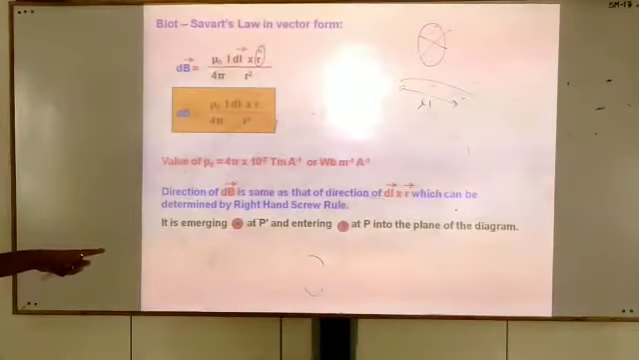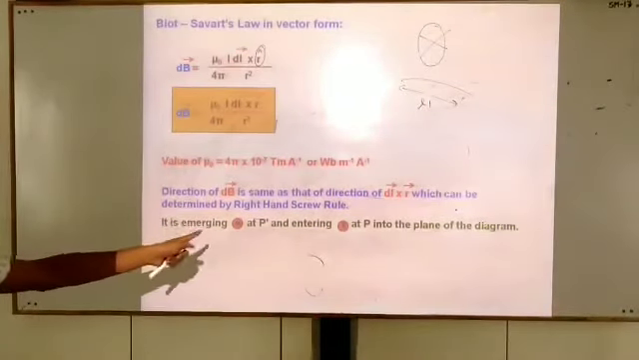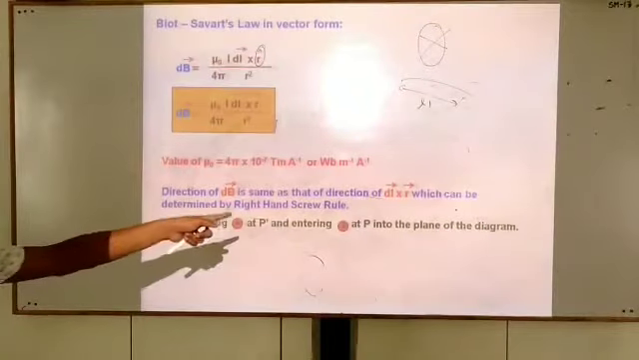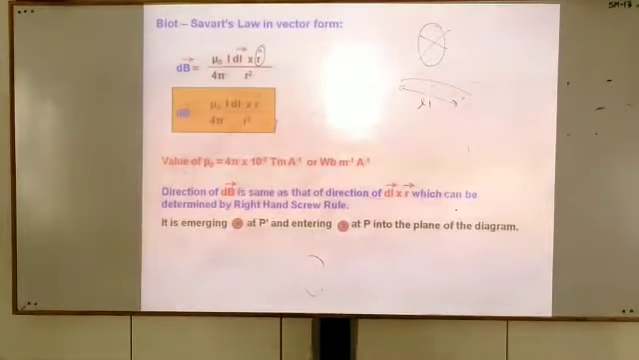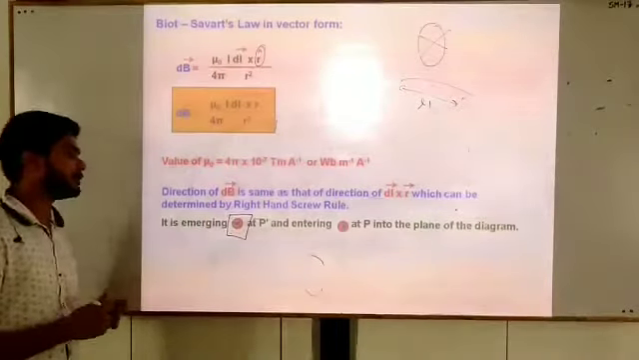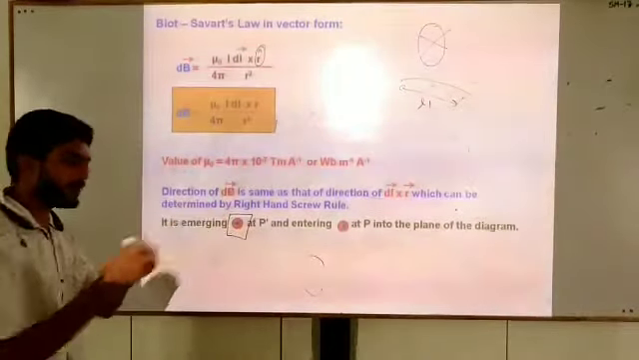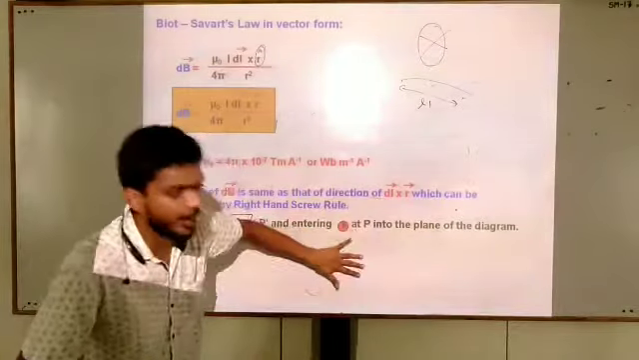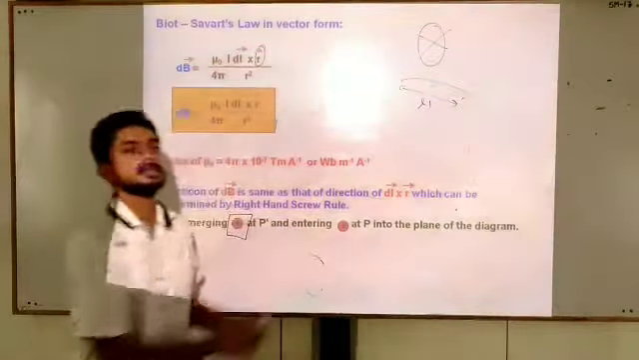The emerging dot at P and entering cross at P into the plane. I have informed you that a dot is used to denote the magnetic field that is emerging from the plane, and a cross is used for the magnetic field that is entering inside the plane.